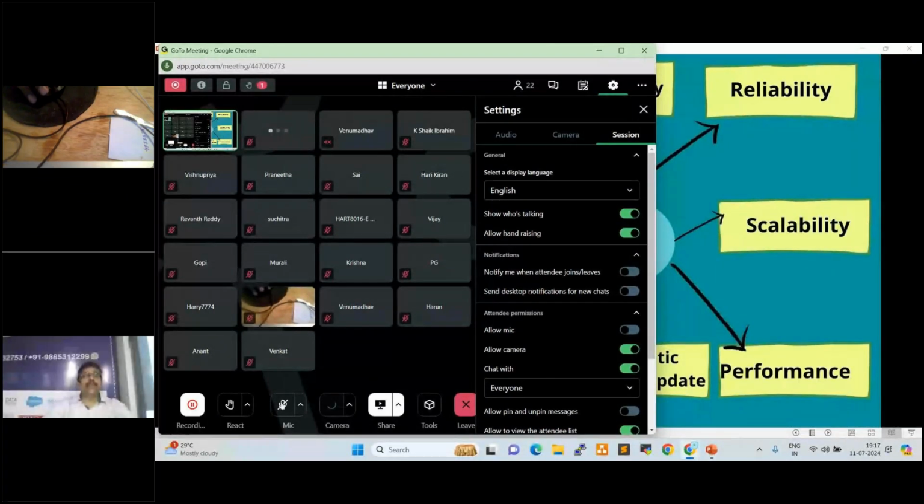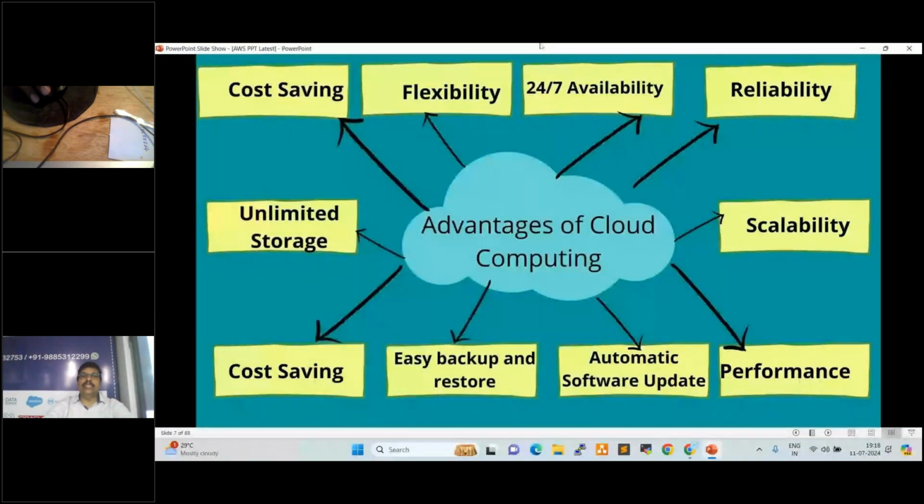We have 26 more clouds available in the market, right? So availability, flexibility, reliability, these are very, very important. If AWS is not providing reliability or availability, customers will be switching to other cloud platforms.